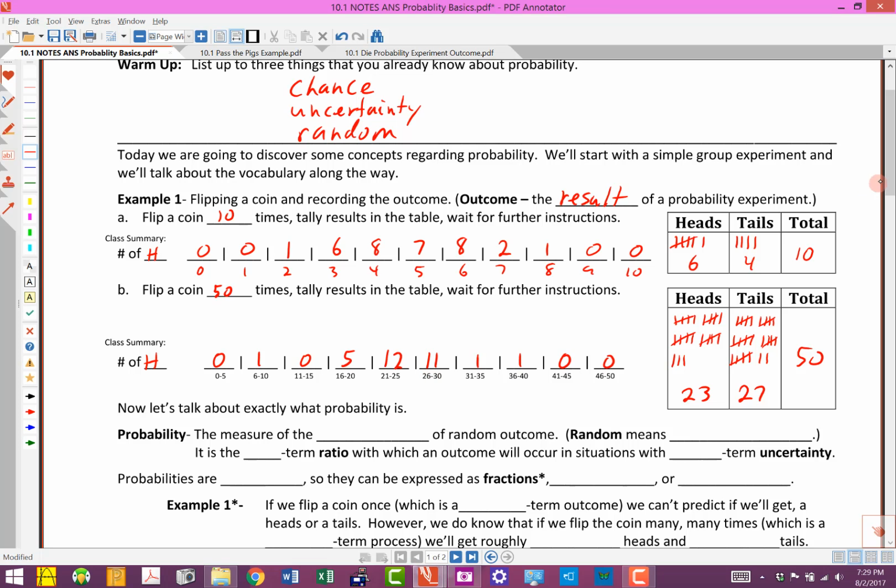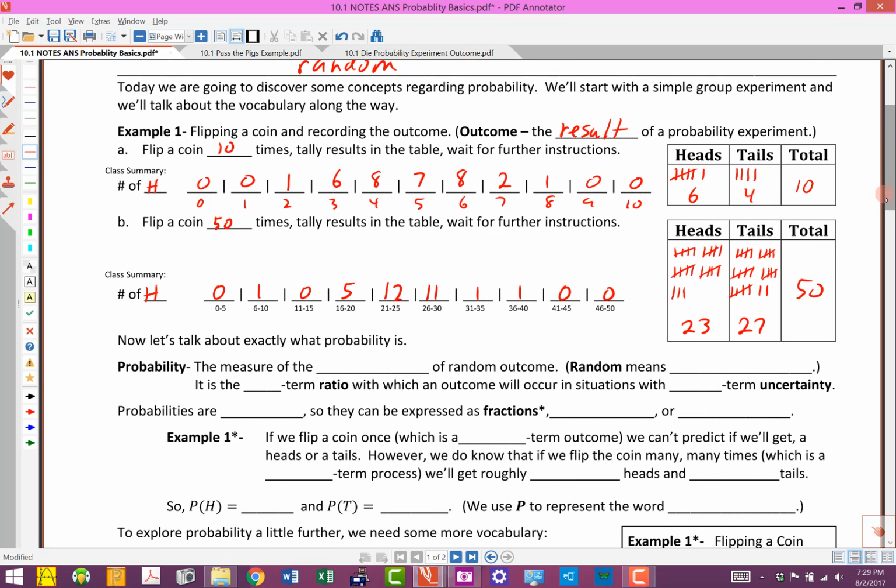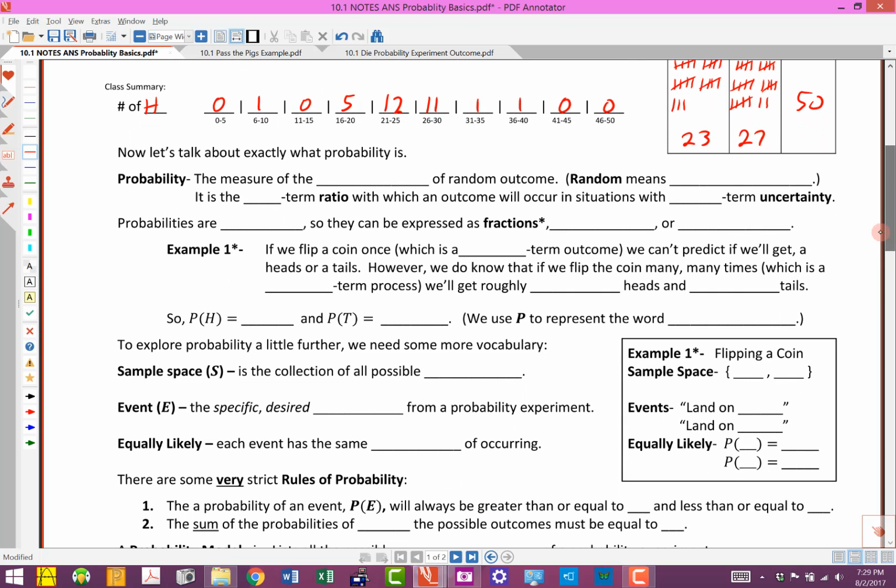Now let's talk about exactly what probability is, because we just did a probability experiment and tracked the results. Probability is the measure of the likelihood of a random outcome. We know what the outcome is: the outcome is a result. Random means unpredictable. You could also say uncertain. That would be okay too. Either of those words would be just fine for random.